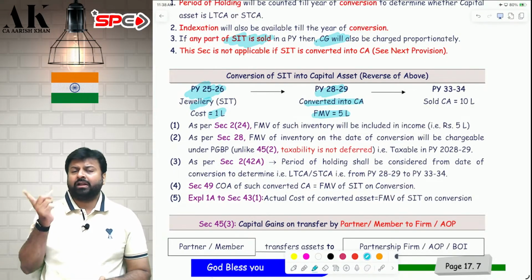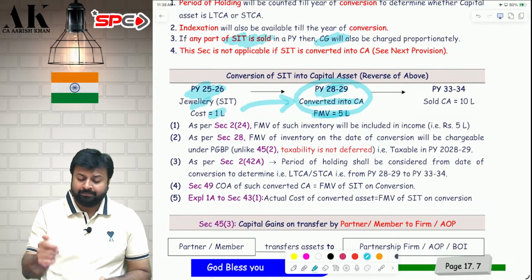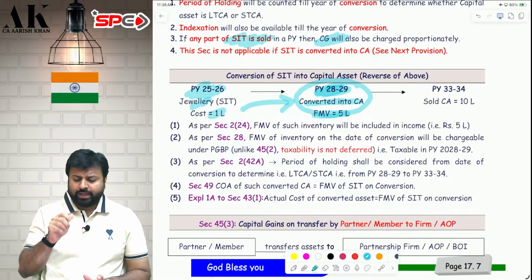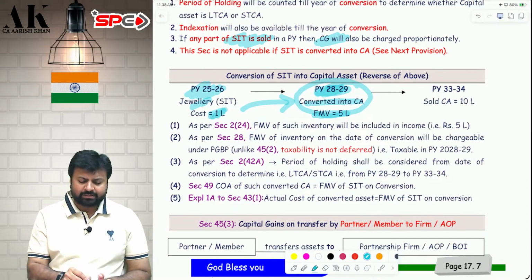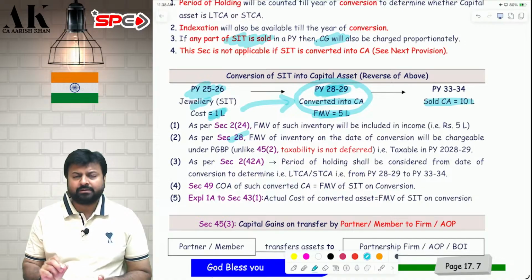Now, the law does not defer the tax. Now, the law says that when an SIT is converted into capital asset, you have to offer PGBP income tax today only. That is in the year of conversion. Now, it will not be deferred to year of sale. Today only you have to show 5 lakh as sale, 1 lakh as cost, 4 lakh offer as PGBP income under section 28. Later on, when you will sell the capital asset, that time you pay capital gains.